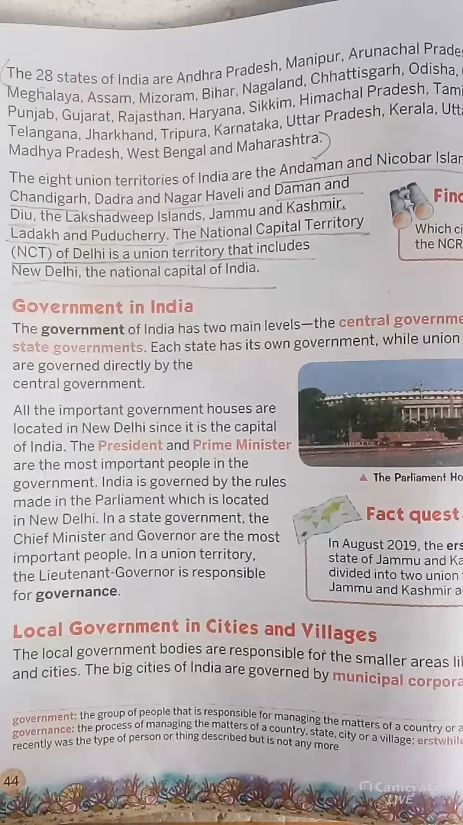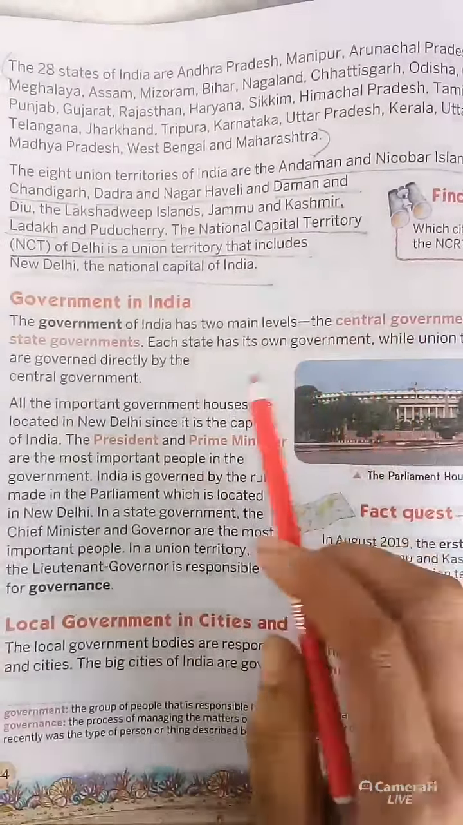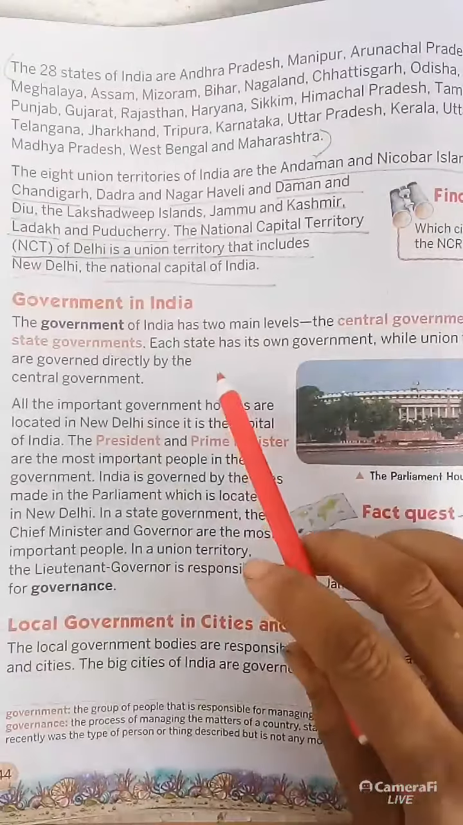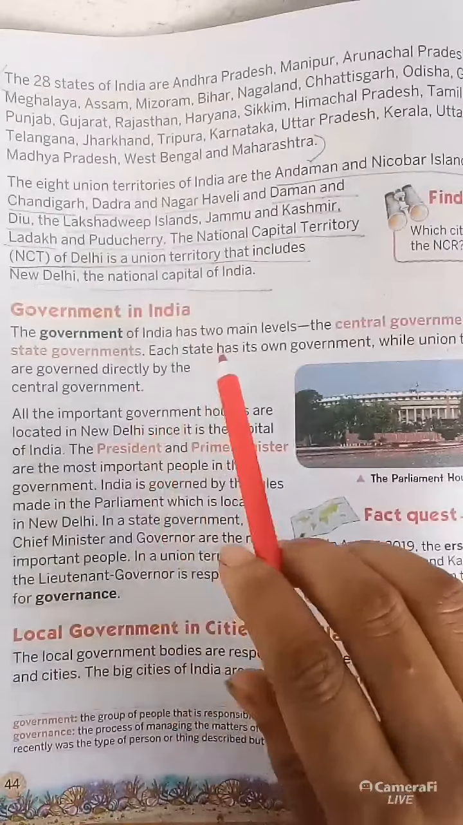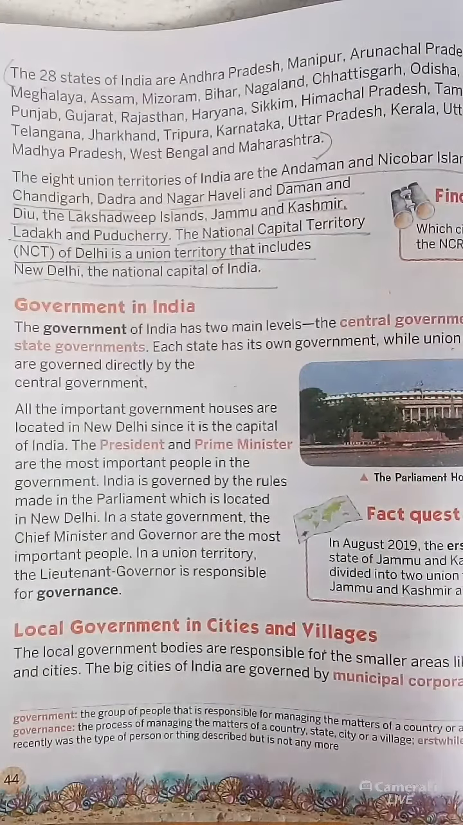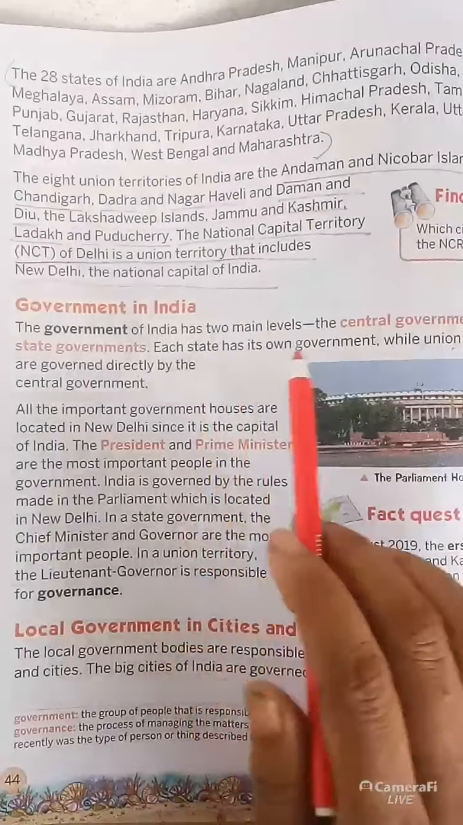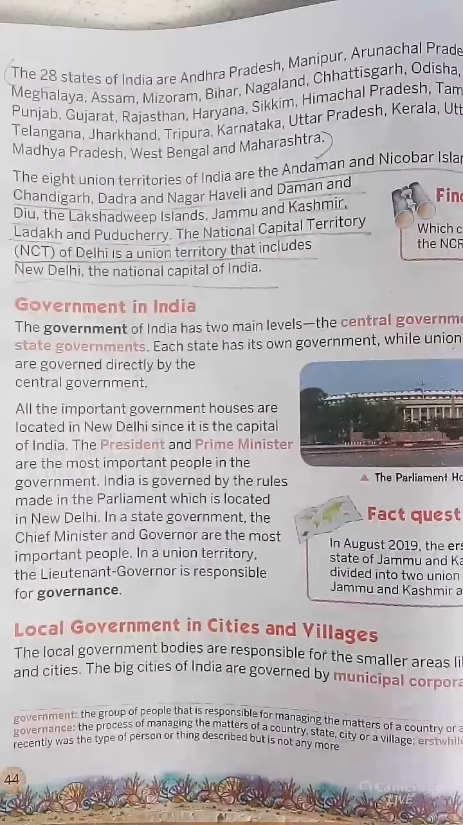See, the government of India has two main levels. One is the central government and one is the state government. Each state has its own government, while union territories are governed directly by the central government. I told you earlier that each state has its own particular person, while union territories are governed directly by the central government.